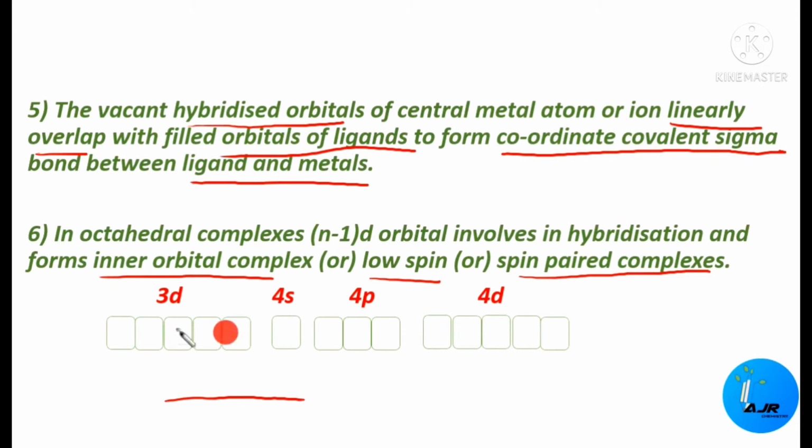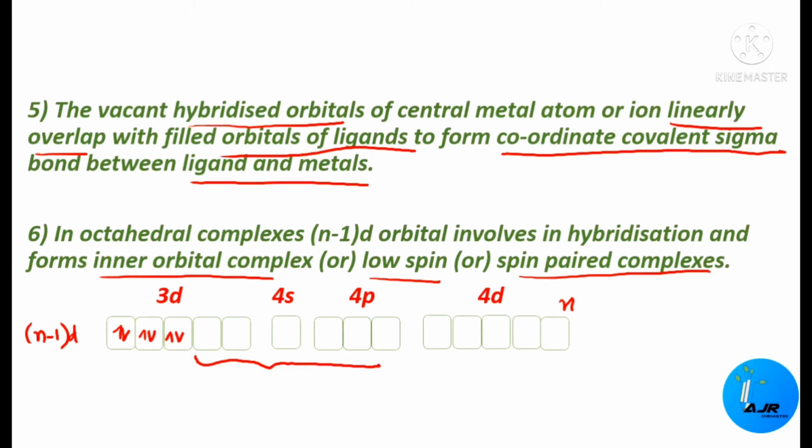See, this is the 3d orbitals, and this is 4s and 4p, and here we have again 4d. In the case of (n-1)d orbitals, these three orbitals will be completely filled. So this will be vacant, this will be the vacant hybridized orbital. These orbitals will be undergoing hybridization.